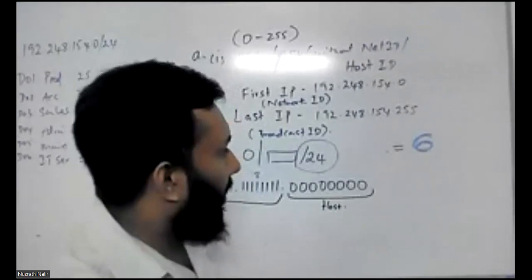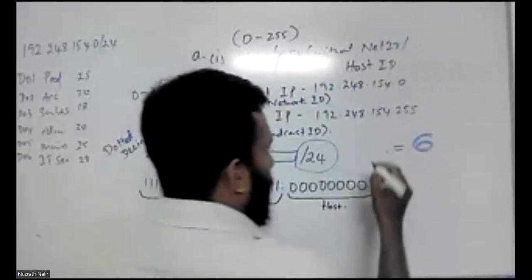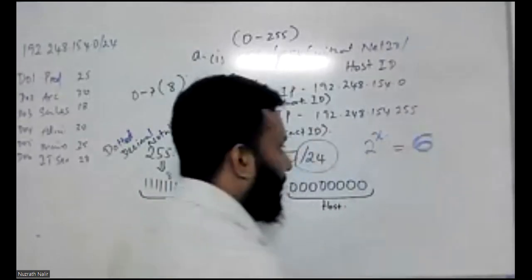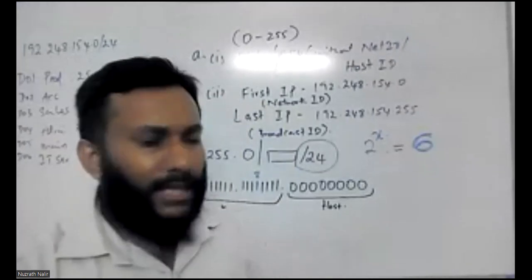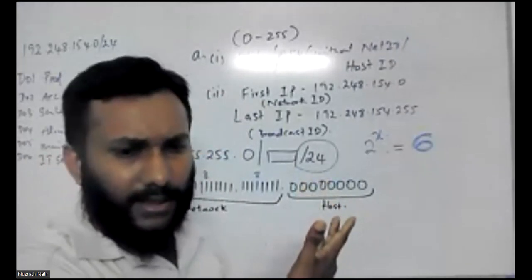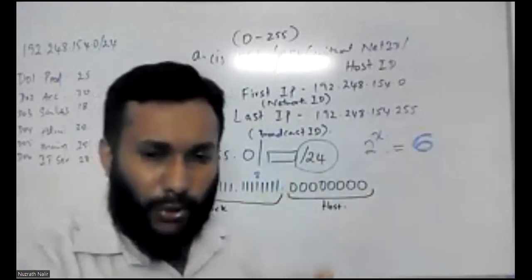So how many bits can be allocated? 2 to the power x equals 6. In this scenario, this is not a power of 2 equal to 6.